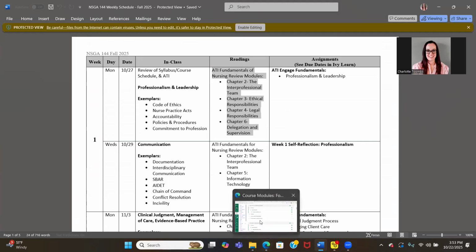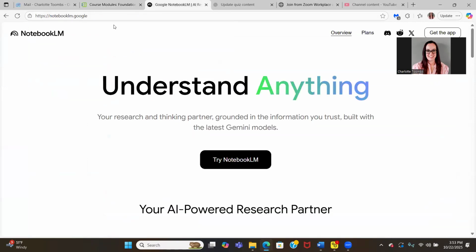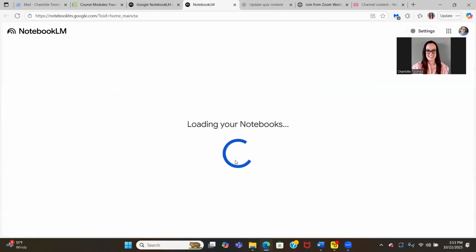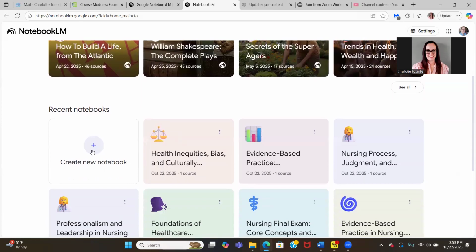And then from there, I actually want to go to NotebookLM. So here is the web address, notebooklm.google. You can also go to a search engine and just type in NotebookLM and you will find it. This is a free product. So just click on Try NotebookLM. And then from there, you can make a new one. So you just click on Create Notebook.